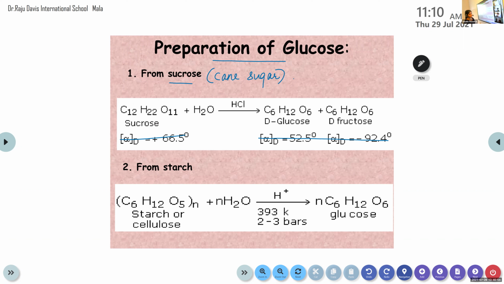If sucrose is boiled with dilute HCl or H2SO4 in alcoholic solution. C12H22O11 plus H2O, that means hydrolysis.